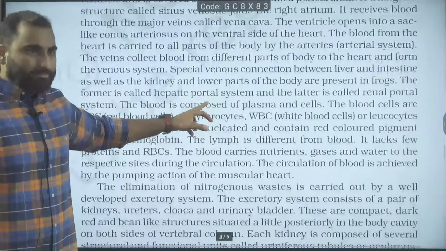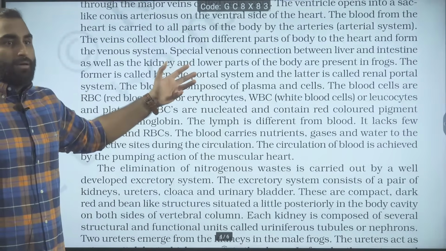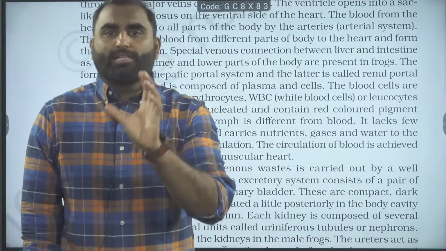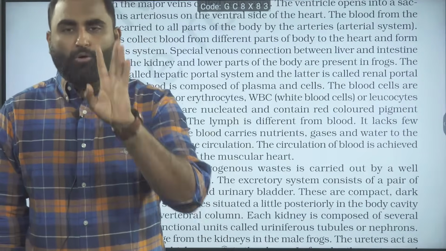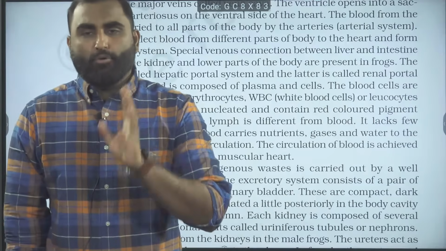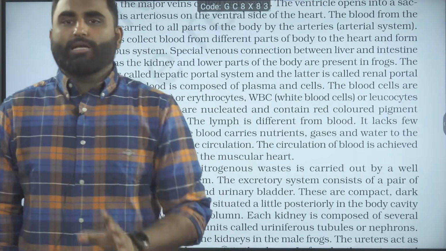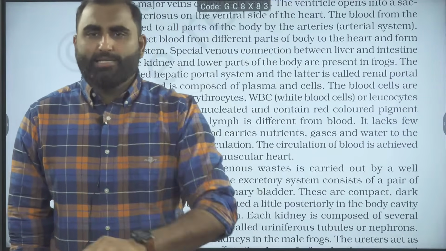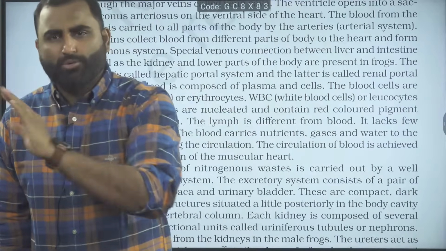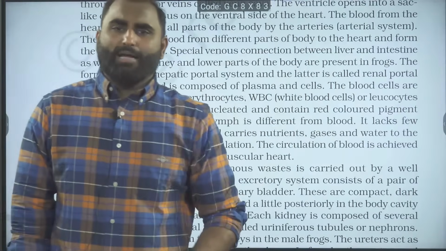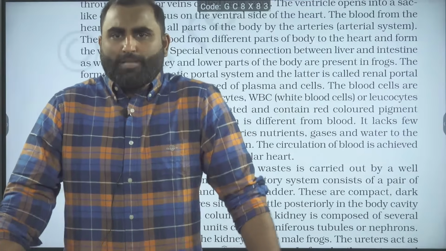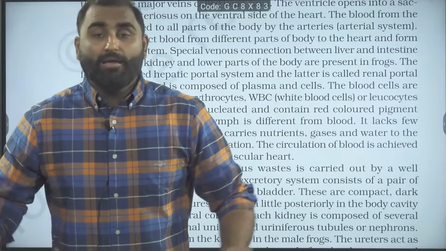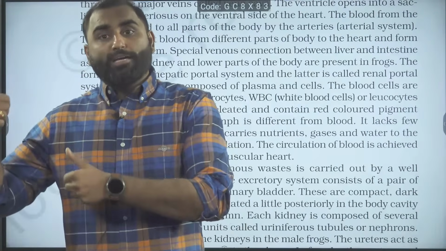Okay. Next, moving ahead: special venous connection, the portal circulation. In the frog, two portal circulations are mentioned: one is the hepatic portal circulation, another is the renal portal circulation. The blood from the intestine is going to the liver via the hepatic portal vein. That is the hepatic portal system. And the blood from the lower body of the frog is coming up and going to the kidneys. That is the renal portal vein, collecting the blood from the lower body and going to the kidneys.